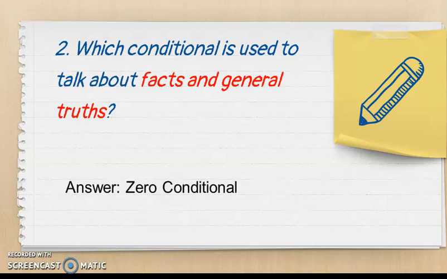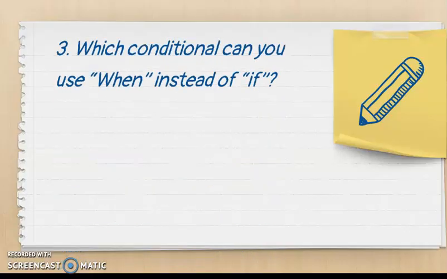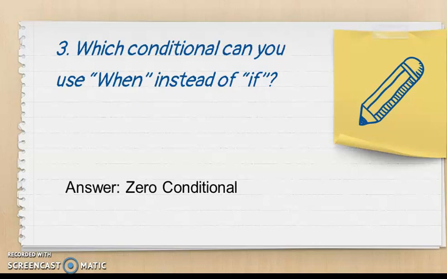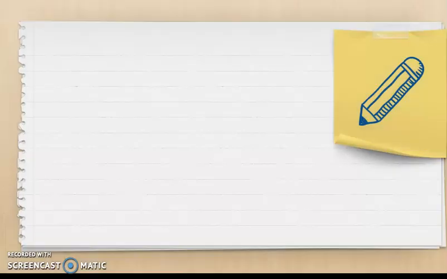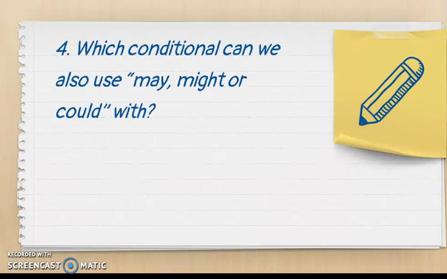Zero conditional. Correct. Third question. Which conditional can you use when instead of if? Zero conditional. Yes, correct. Number 4. Which conditional can we also use may, might, or could with? First conditional. Bingo, correct.